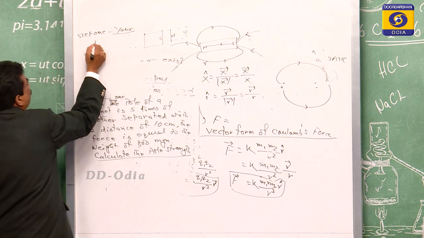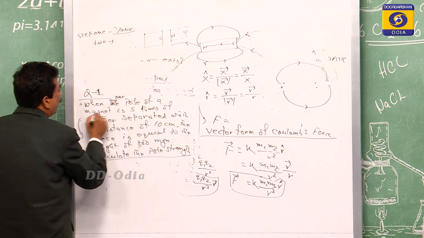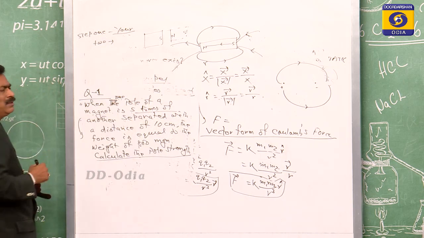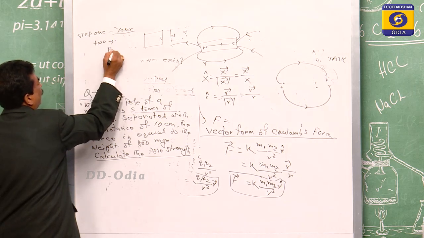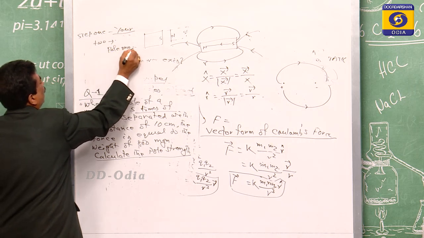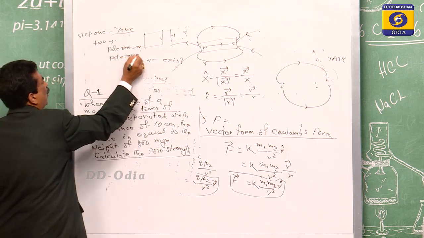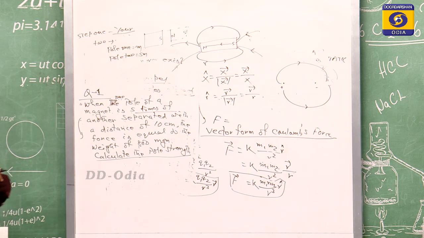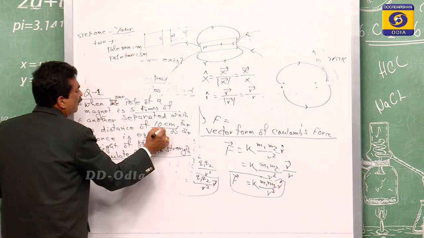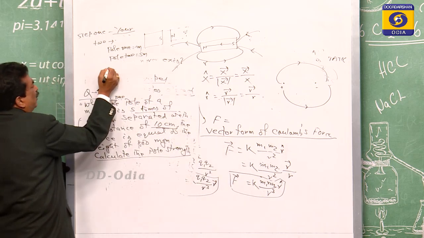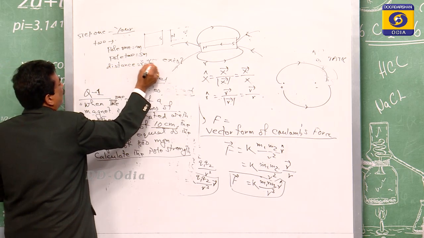For step 2, what are the given data? One pole of a magnet is 5 times the other. Means if pole 1 is M, then pole 2 will be 5m. Then separated with a distance of 10 centimeter. The distance we have taken is r. So the distance r is equal to 10 centimeter.